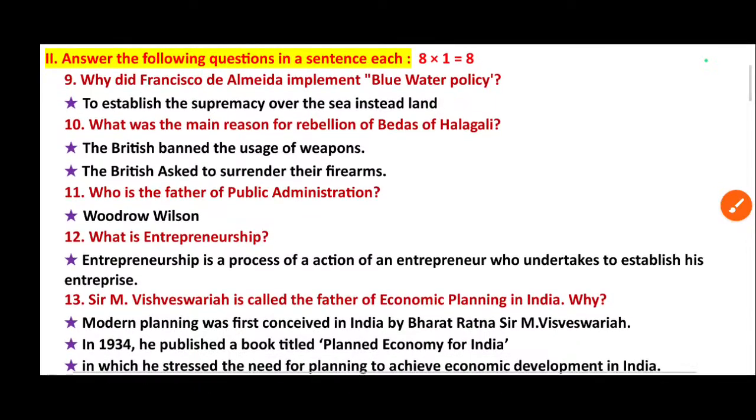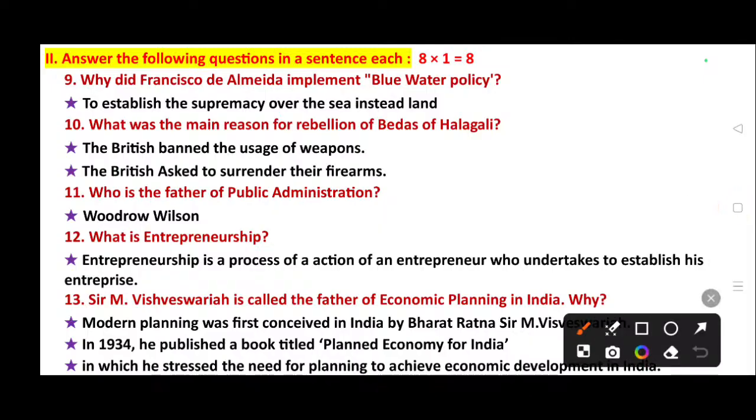Then question main number 2: answer the following questions in a sentence, each carrying 1 mark. Total 8 questions are there for 8 marks. 9th one: why did Francisco de Almeida implement the blue water policy? To establish supremacy over the sea instead of land. He implemented the blue water policy.